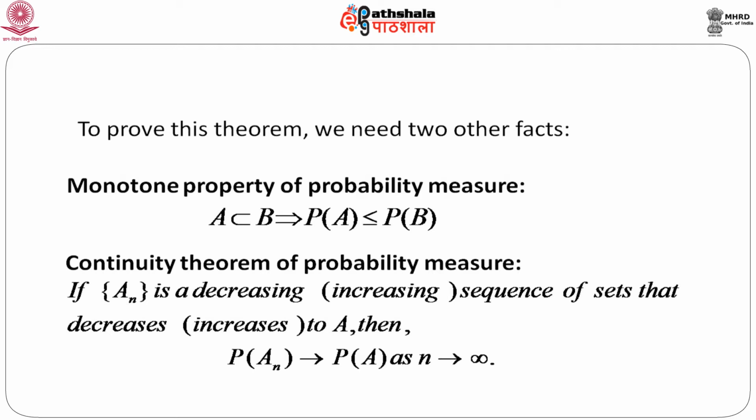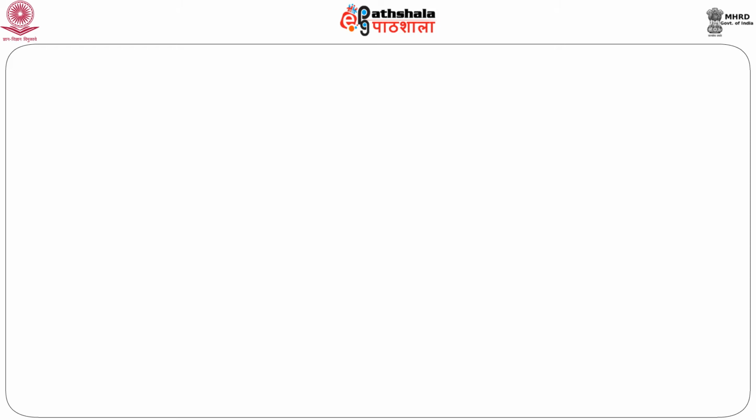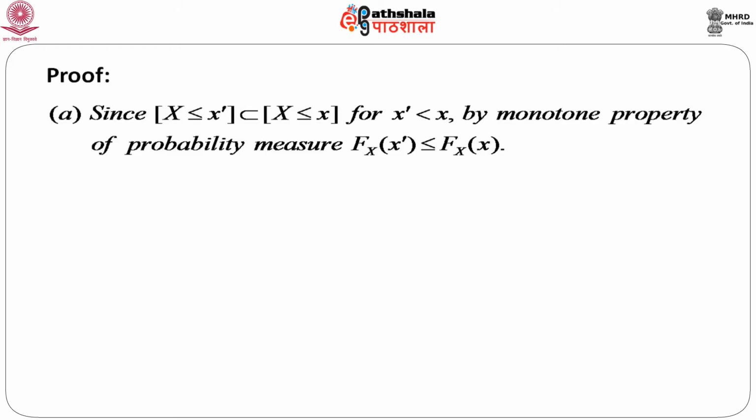So, this is the famous continuity theorem of probability measure, and to prove that a distribution function, which is defined by probability capital X less than or equal to small x and denoted by capital F of small x, has the three properties we just discussed, we need these two facts. So, the proof goes this way.